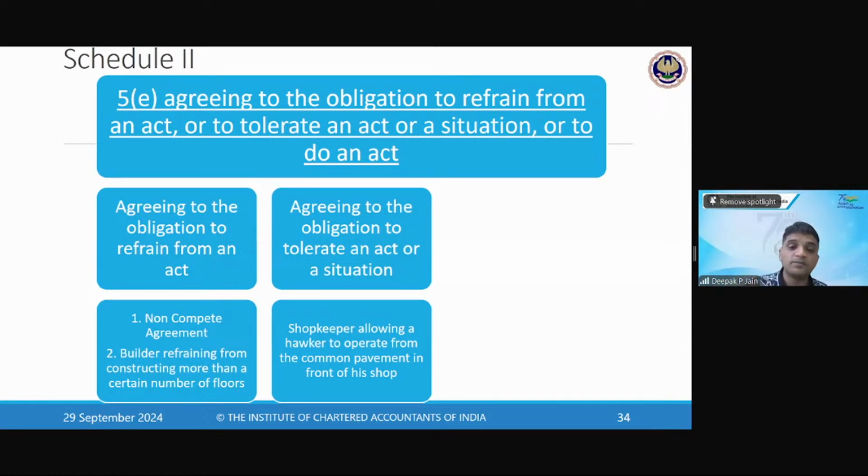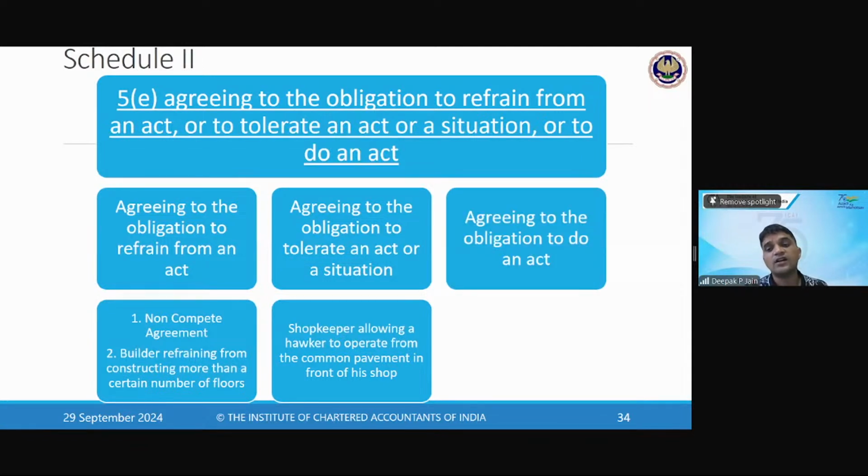Now, this shopkeeper allowing a hawker to operate on the common pavement, that is the passage in front of the shop, is this second thing wherein I am agreeing to the obligation to tolerate that act of that fellow selling his goods there. Why I will allow it could be for various reasons, that it is complementary to my business, that my business and his business will run together and are not competitive to each other. Whatever the reason, I am agreeing that he will stay on the pavement which is blocking my way. I am still allowing him and getting a consideration. That is a second case of agreeing to the obligation to tolerate an act. I'm tolerating that that person is blocking my customer's way.